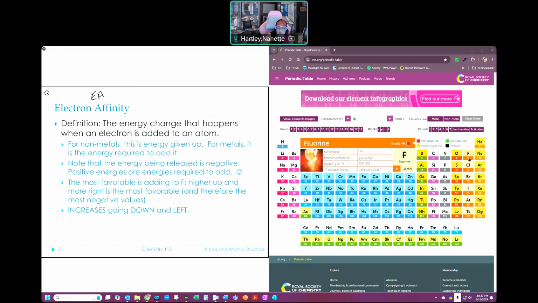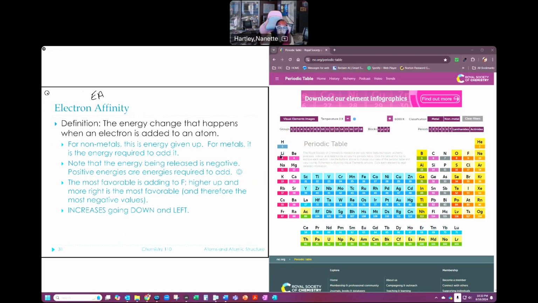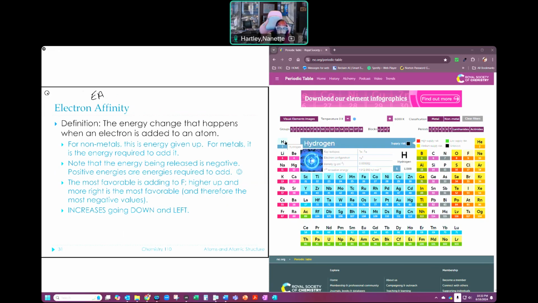So if these are negative and these are positive, then the trend that we have is that they get bigger going like this. Okay, because we're going from negative to positive. Okay, so that's what we're talking about. All right. Now, again, as we talked about before, it's generally harder to add electrons up here than it is down here. And the reason for that is because I don't have the space. Okay, so it increases as that favorability is better here than it is here. So the energy is much, much higher as I go that way. All right.